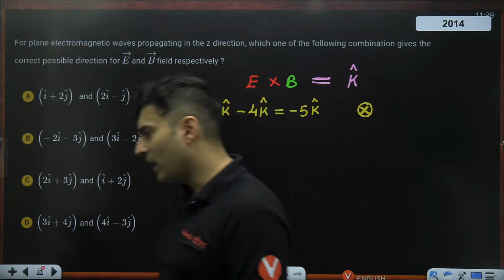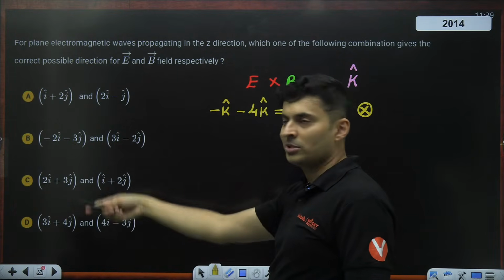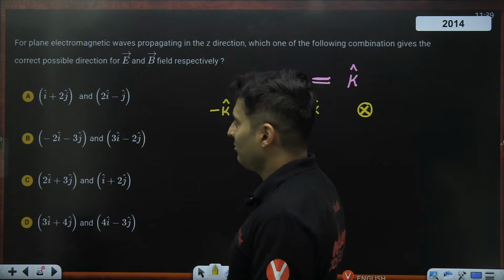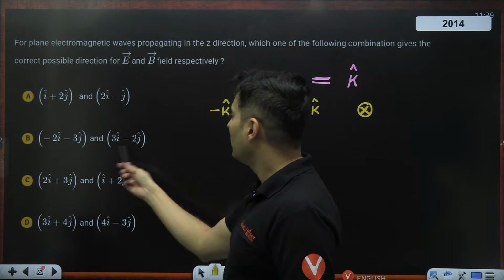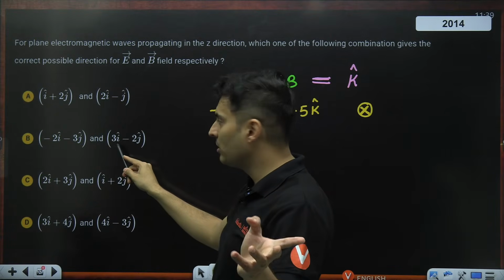It's D. Okay, I don't know whether it's D or A. If it is D, then I'm really unlucky because I will be checking 3 options to figure it out. But I cannot blame my luck now. Anyways, let's try to do this. So minus 2i into 3i I cannot do because it will be 0.